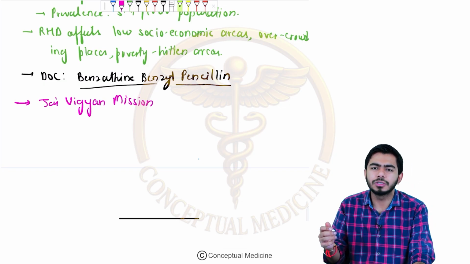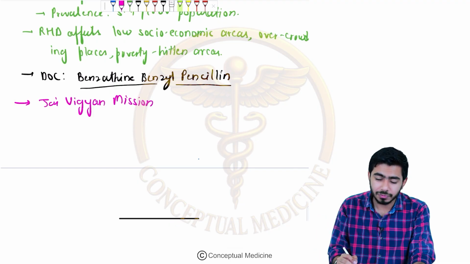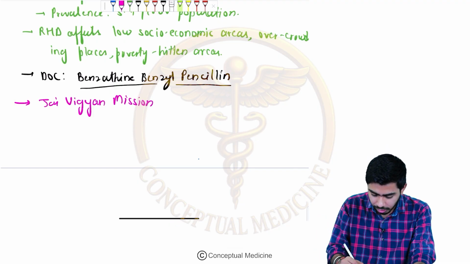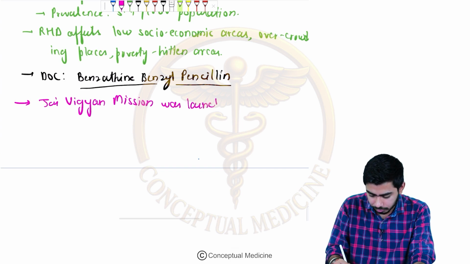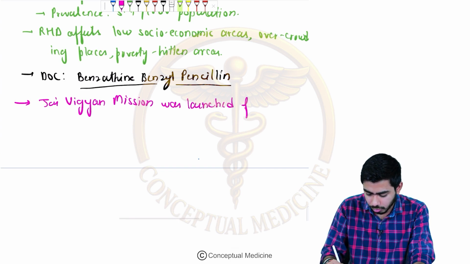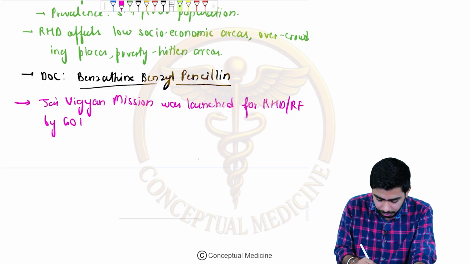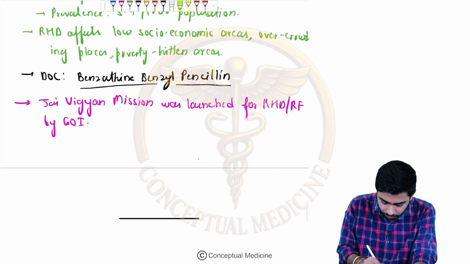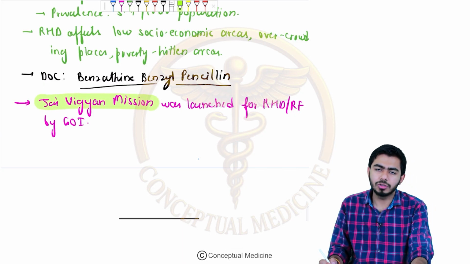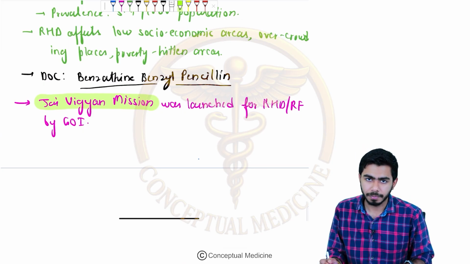These are the salient features from the community point of view, guys, as far as rheumatic heart disease is concerned. So the Jai Vigyan mission was launched for rheumatic heart disease, or I would say rheumatic fever, by the Government of India, right? So that might be asked. What mission was launched for rheumatic heart disease or rheumatic fever? That was the Jai Vigyan mission, right?